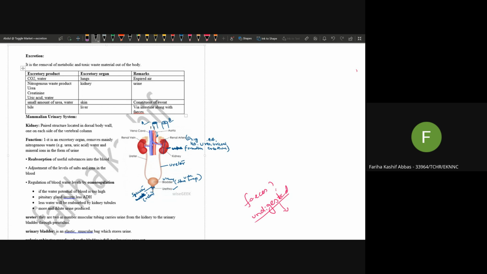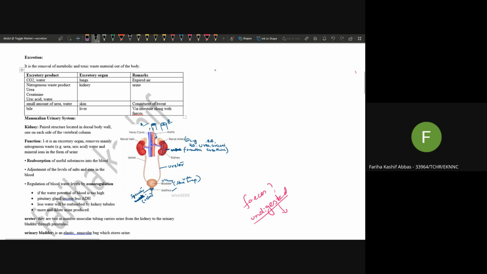So let's see what's the meaning of excretion. Excretion is the removal of metabolic and toxic waste material out of the body. So what is the meaning of metabolic? Metabolism means the chemical activities or the chemical reactions that occur inside the body or inside each and every cell.